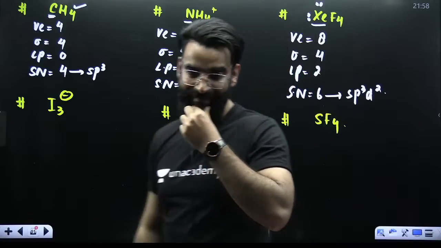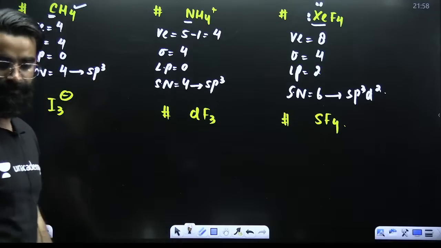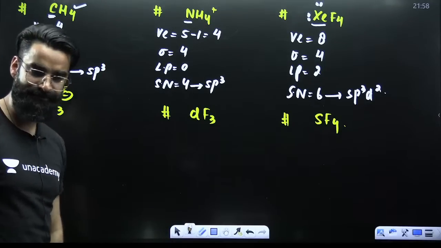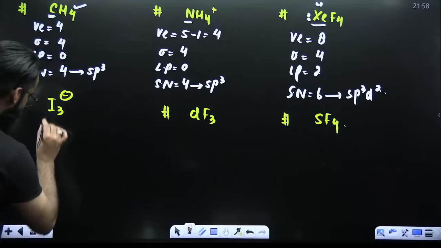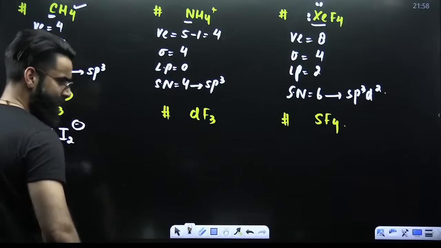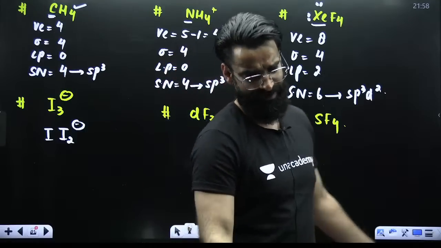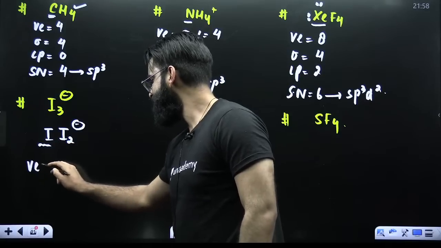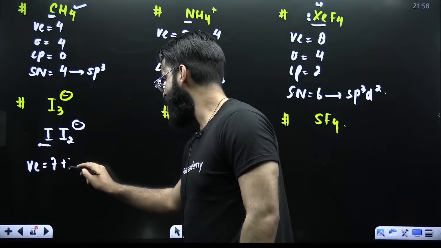sp3d2. Okay? Perfect. Talk about I3 negative. I3 negative can first of all be written like this, I2 negative. Now first of all, this iodine, how many valence electrons does it have? 7. But there is a negative charge, so make it 7 plus 1.